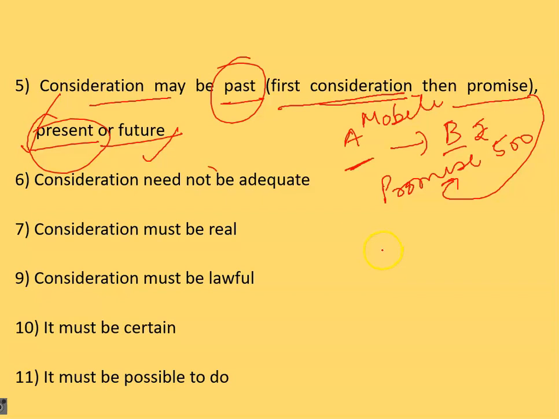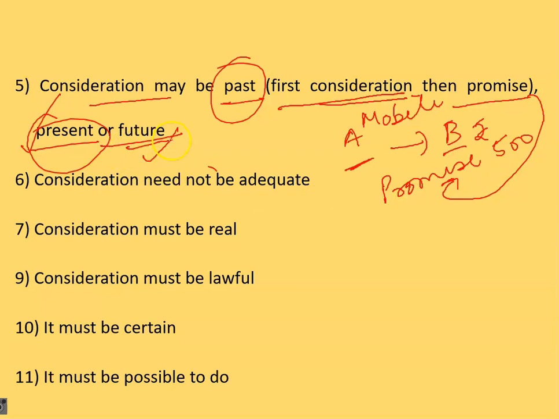So he says that I will get the delivery for you. I will get the delivery for this particular model and I will deliver this mobile to you after 2 days. Now you say that okay, you give some amount of money to him, and he also makes a promise. He also says that I will hand over the mobile to you after 2 days. Now this is a future consideration.